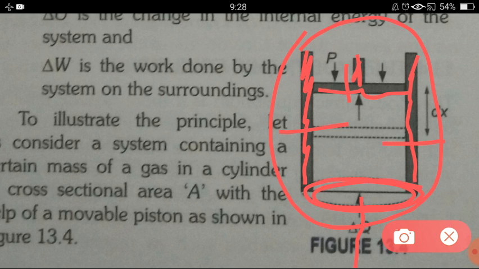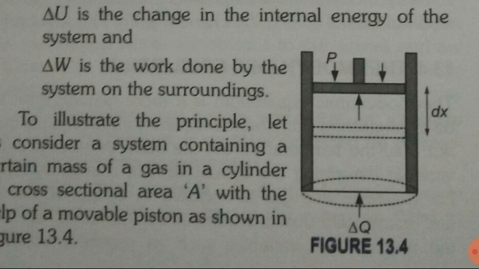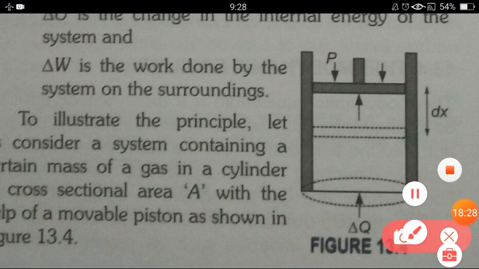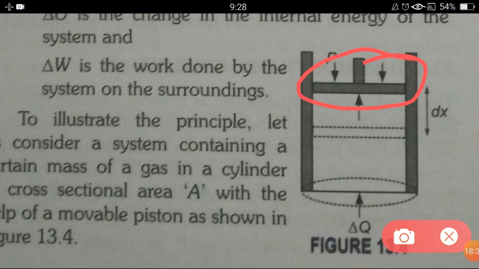On the top of the container you can see P is a piston, okay. So here this is our piston. When we are supplying heat inside the container, the gases are absorbing the heat. Because of absorption of heat energy, their kinetic energy increases, okay.